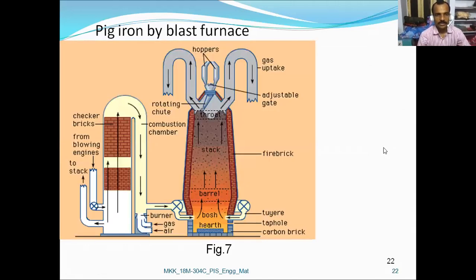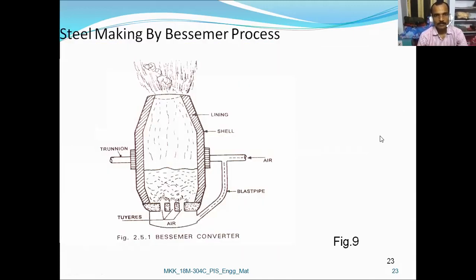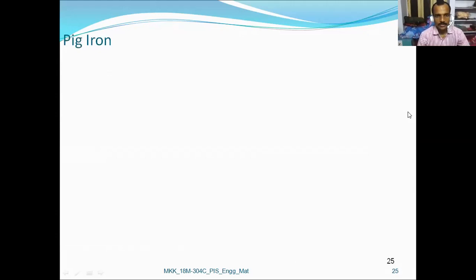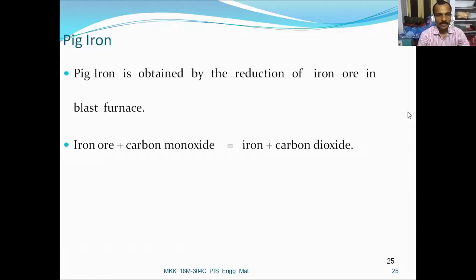So next we have entered into the pig iron production by blast furnace. Different methods of producing steel and iron: steel by Bessemer converter, steel by electric arc furnace, where between the electrodes and iron ore an arc is generated, making steel. So pig iron. Pig iron is produced. It is obtained by the reduction of iron ore in blast furnace. Iron ore plus carbon monoxide produces iron plus carbon dioxide. The charge is coke, iron ore and limestone.